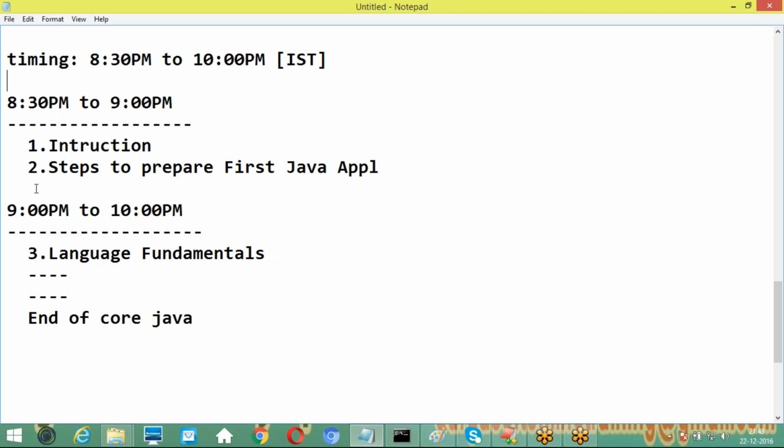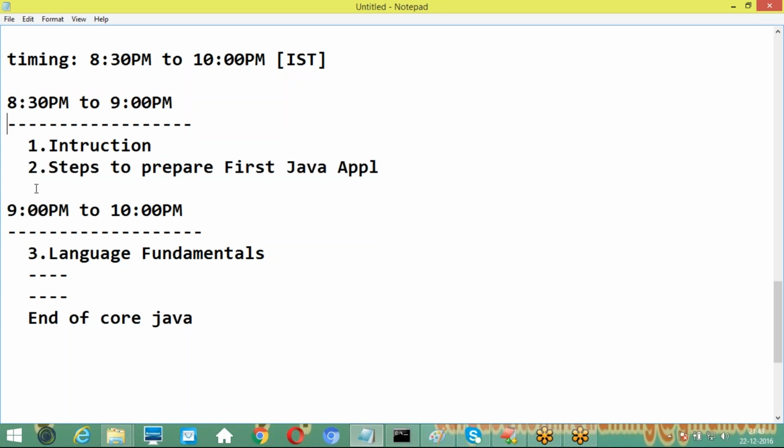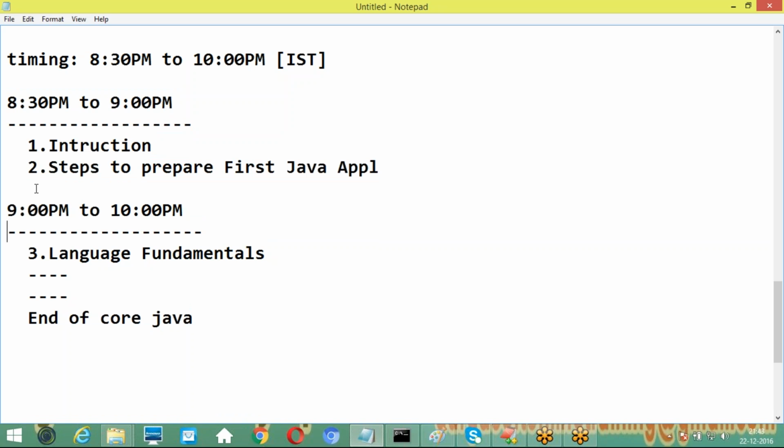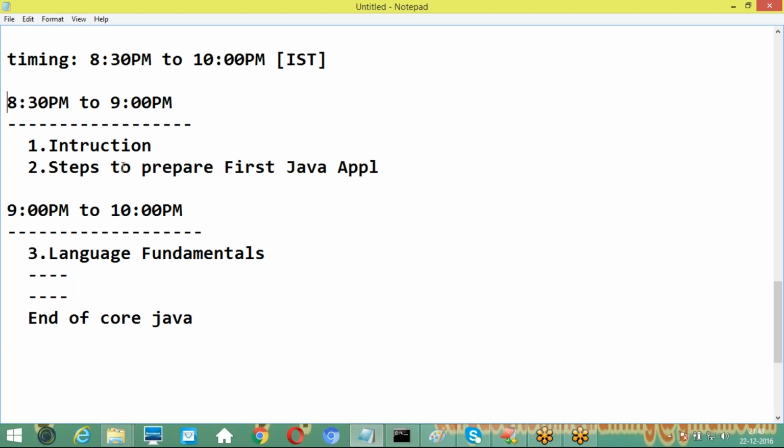So then, the schedule for our classes from tomorrow onwards: understand it? From 8:30 to 9, the first two topics I will discuss one by one, introduction and steps to prepare the first application. And from 9 to 10, every day I will discuss language fundamentals onwards up to the end of core Java. Guys, understand it? Can you say yes or no, please? Good. That's all. This is the schedule, I don't have any other schedule.